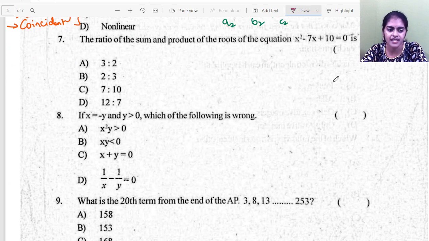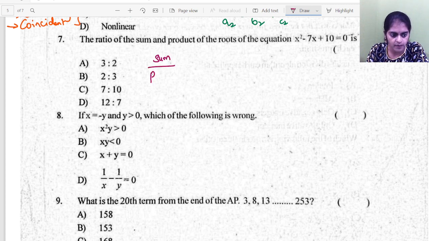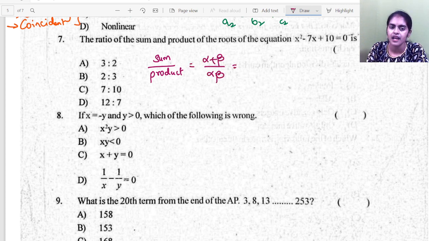The ratio of the sum and product of the roots. You need to find the ratio of sum and product. Ratio means division. I need to divide sum by product. Sum of the roots is nothing but alpha plus beta. Product is alpha beta. Alpha plus beta is minus b upon a. Alpha beta is c upon a for a quadratic equation, isn't it?